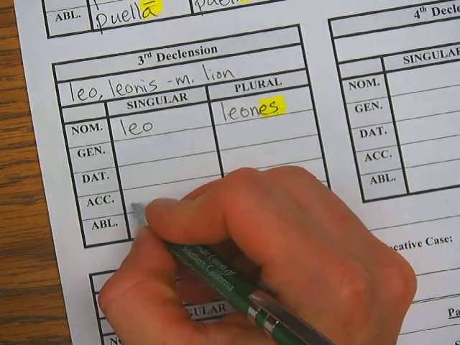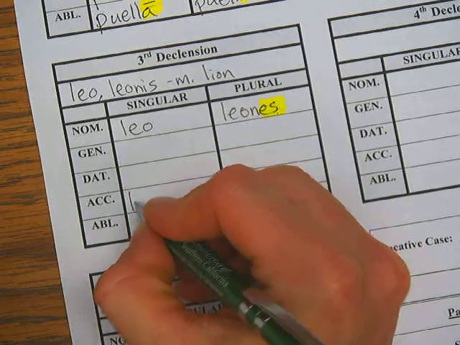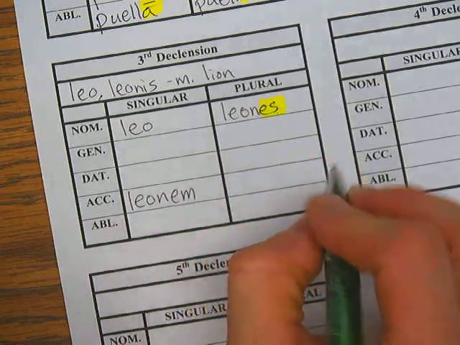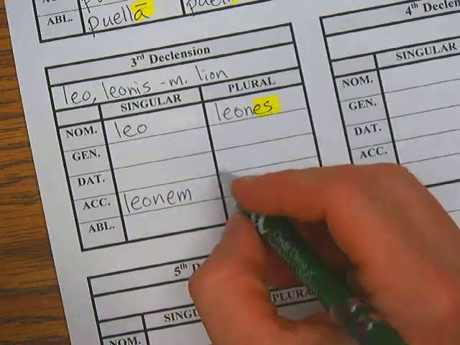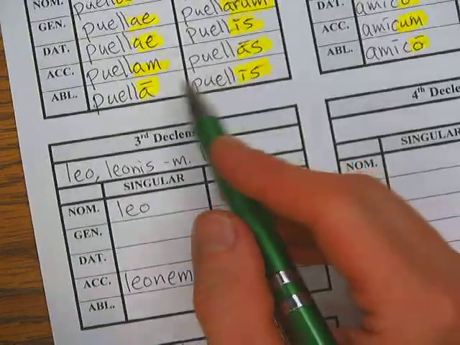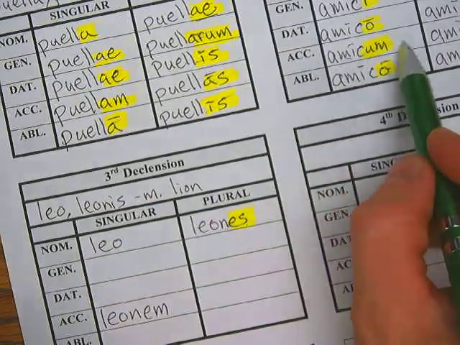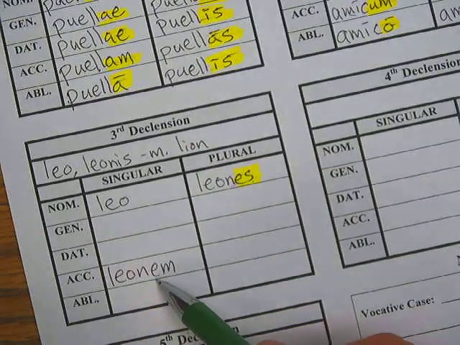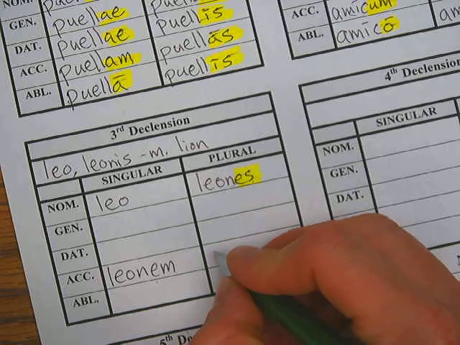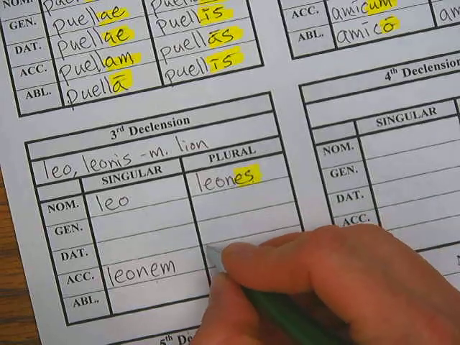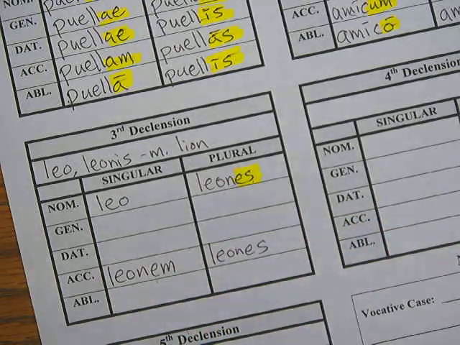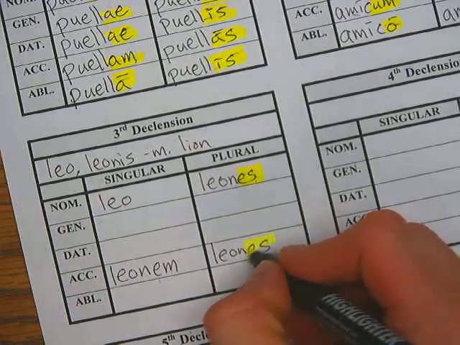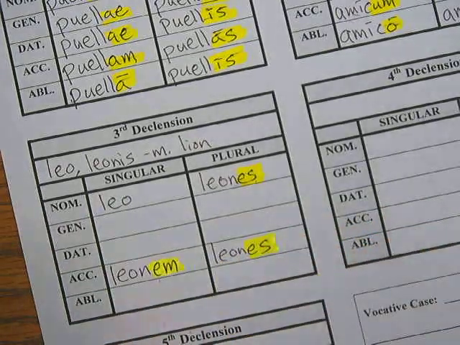If you want to say that Caecilius hit the lion, then you would say Caecilius leonem pulsat. Okay, and so notice I'm using the same stem, but em is my ending now. Notice the m theme here in the accusative: puellam, amicum, and leonem. And if you hit many lions, you'd say Caecilius pulsat multos leones. Leones. What do you notice? Why, it's the same as the nominative, okay?